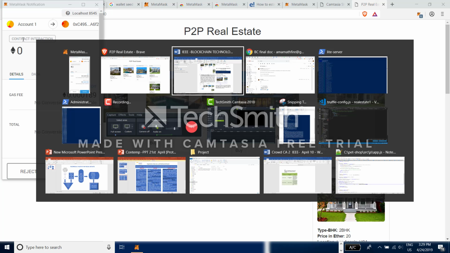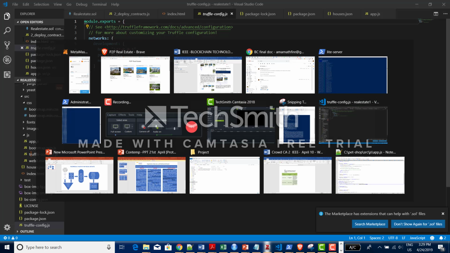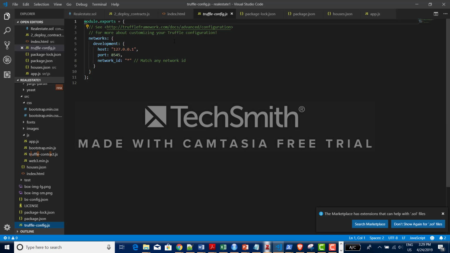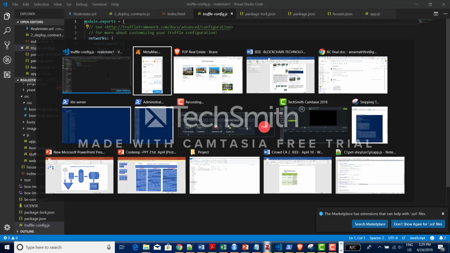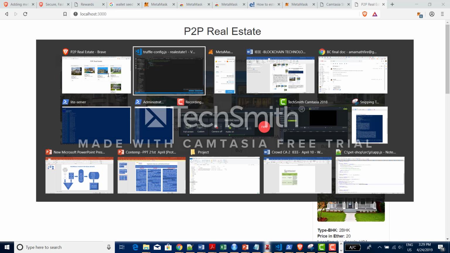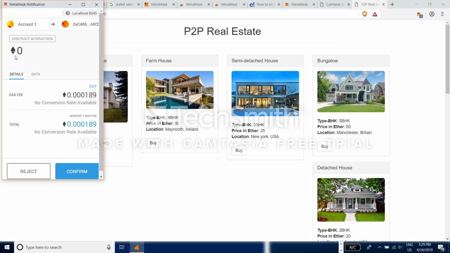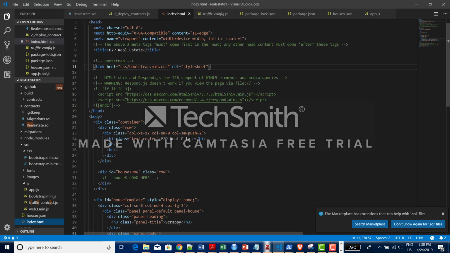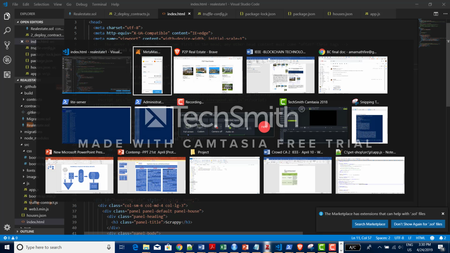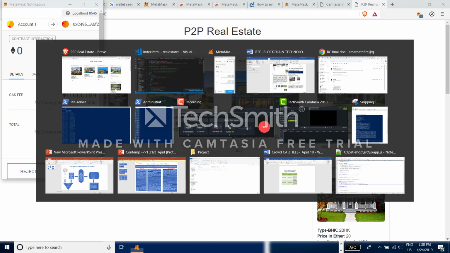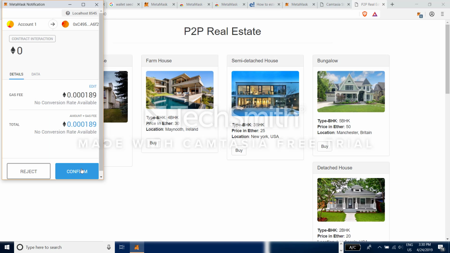Okay, and I'll also show you that this is the truffle configuration which I mentioned here. We mention the network and the port, and below that we can mention our gas limit as well, so that we could decide our ether amount. Okay, so buying this house, let me confirm the transaction.